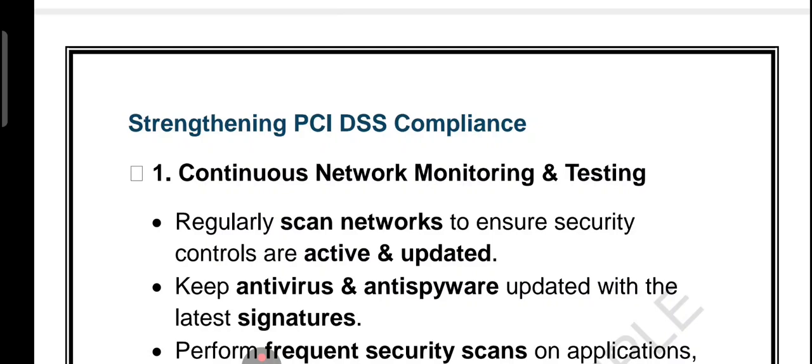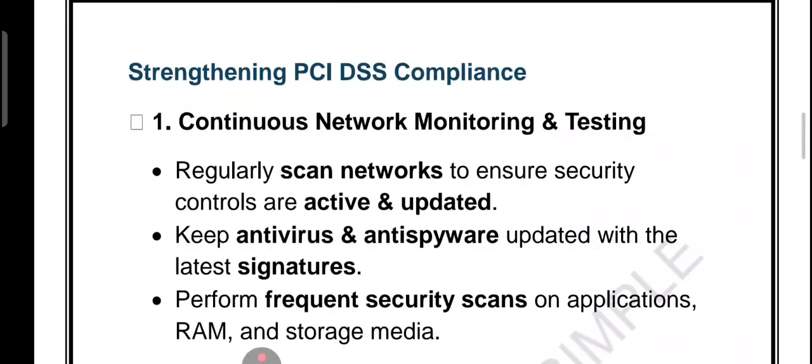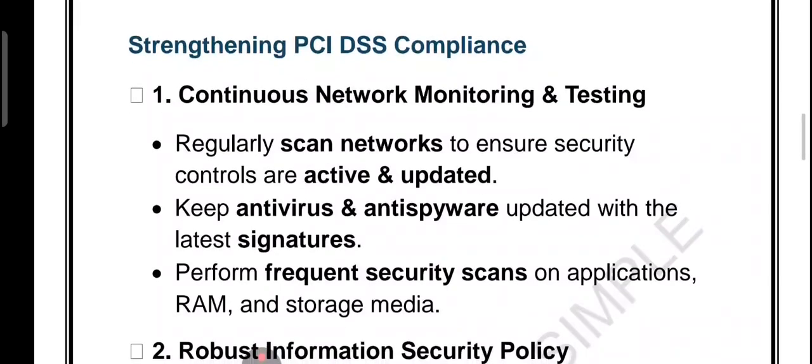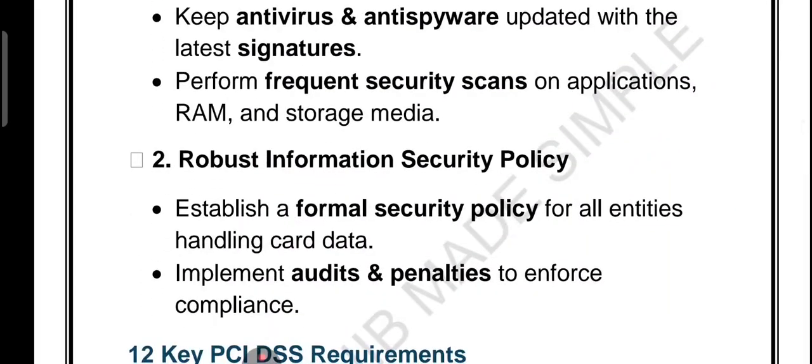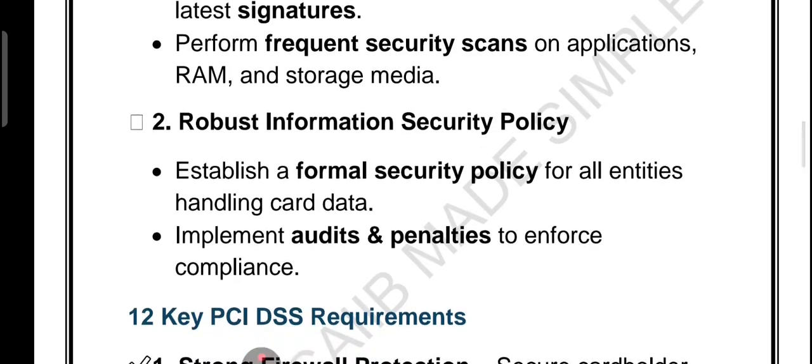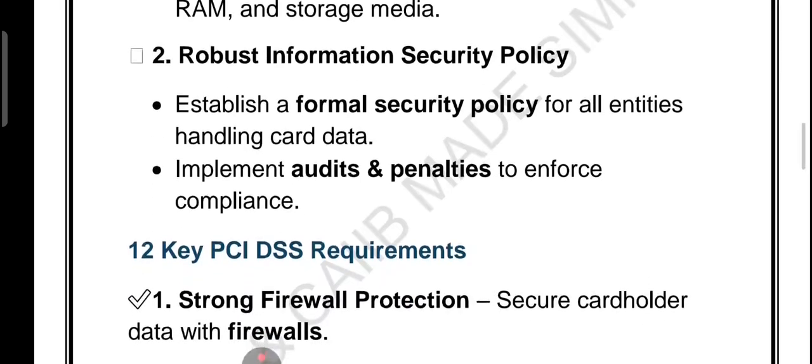Now friends, let's talk about strengthening the PCI DSS compliance. Right. So step number one is continuous network monitoring. Scan the network regularly, keep antivirus and anti-spyware updated, and perform security checks on applications, RAM and storage. Second, we have a strong information security policy. So basically a formal security policy, enforced audits, and penalties to ensure compliance.